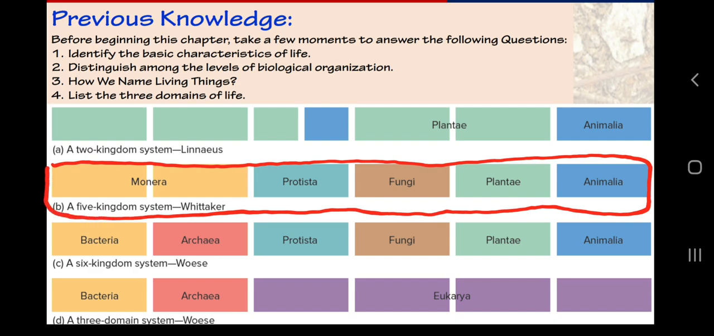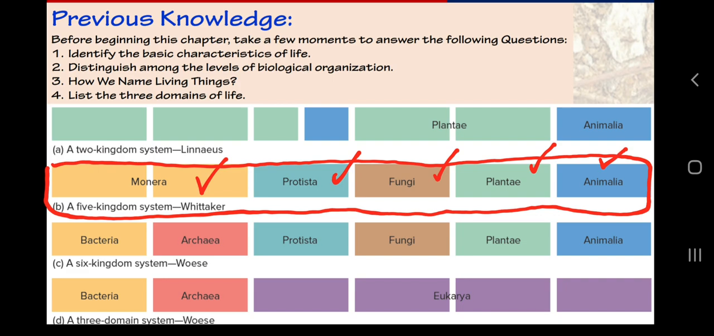And you also know from your class 9th science chapter number 7, diversity in the living world, that R.H. Whittaker in 1969 gave the five kingdom classification. In that classification we learned about five kingdoms. Kingdom 1 was Monera, kingdom 2 was Protista, kingdom 3 was Fungi, 4 Plantae, and 5 Animalia.